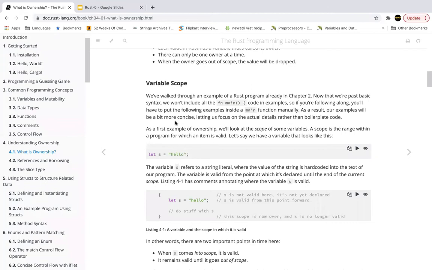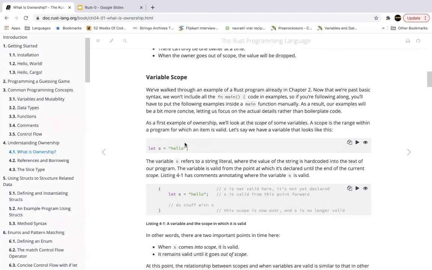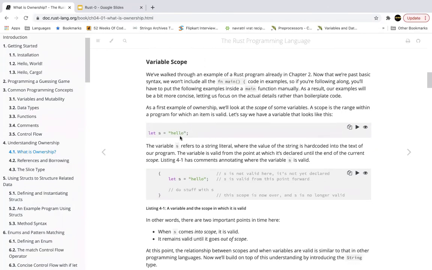Okay, so with the examples that are given here, let us take a look at the scope of some variables. What is scope? A scope is the range within a program for which that particular variable, item, instance, whatever you would want to call it, is valid. So how long does that variable live? That's what is meant by the scope.